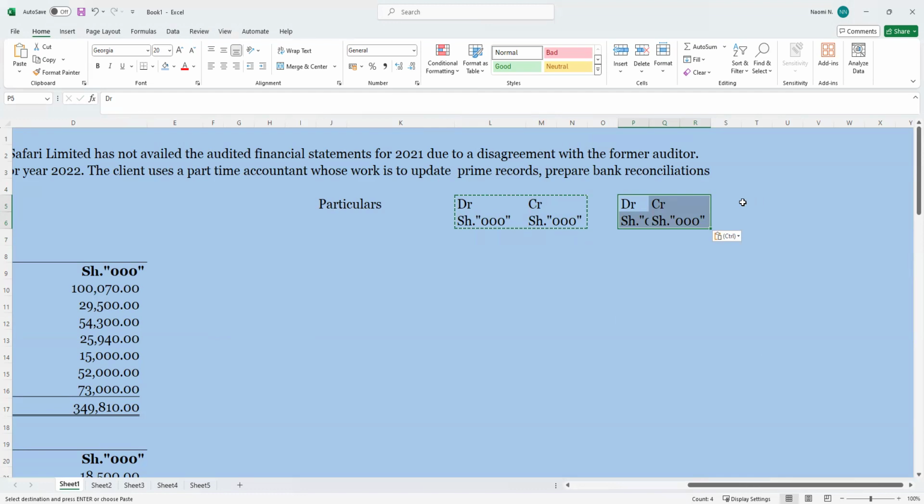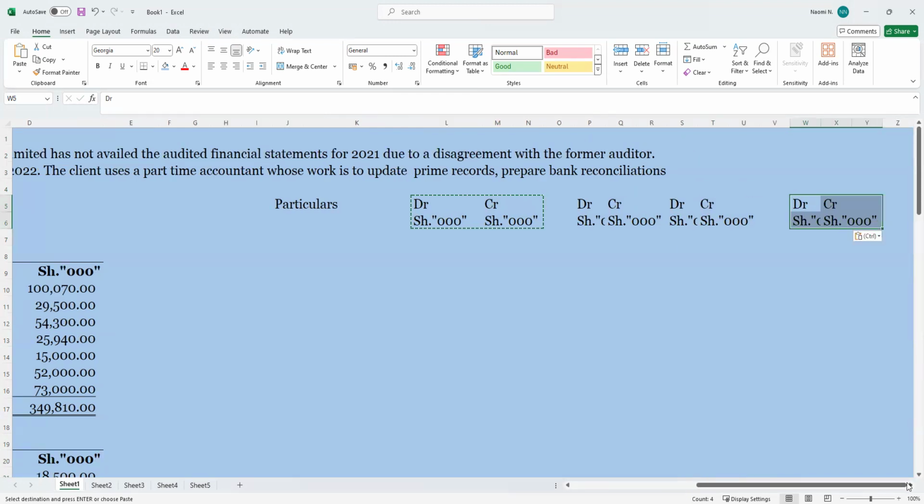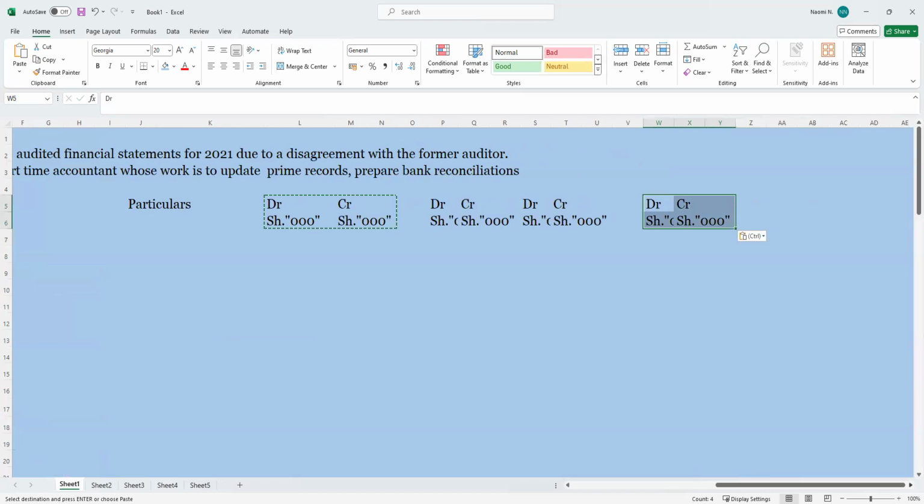Okay, Control V. How many columns do we do? They said 5, or 10, whatever.